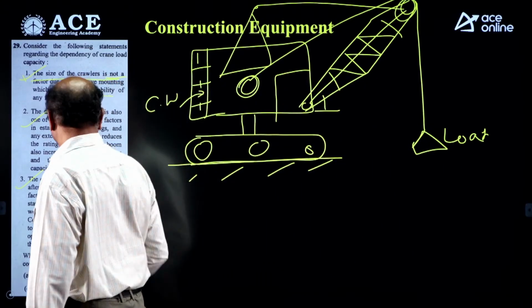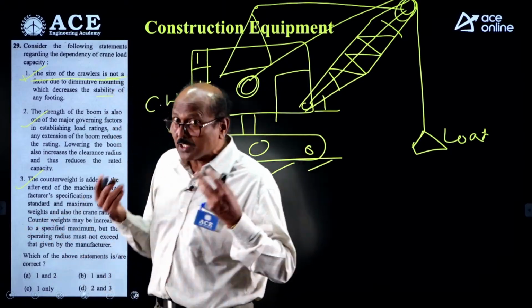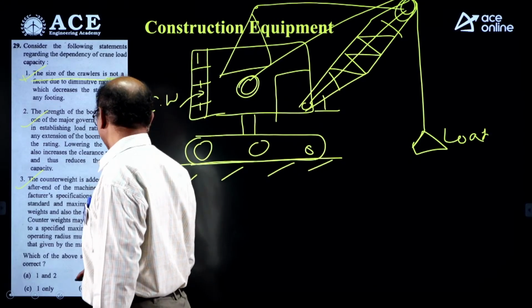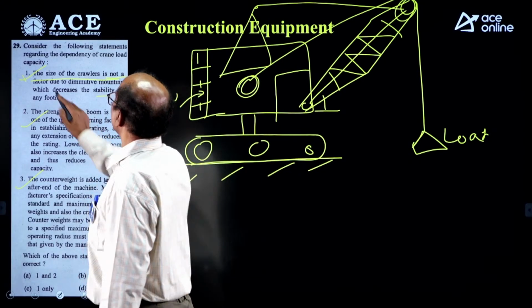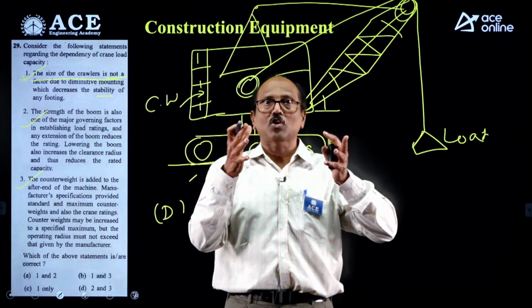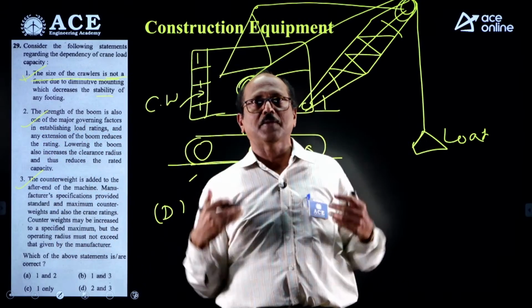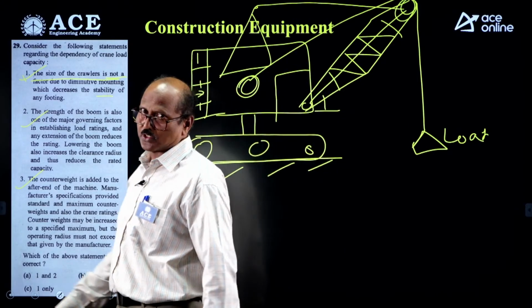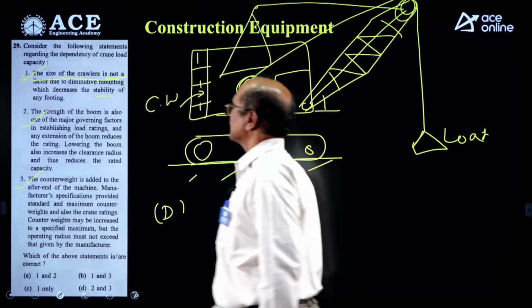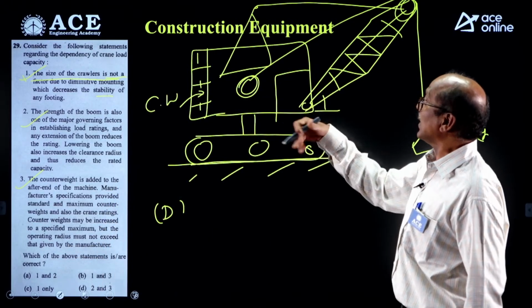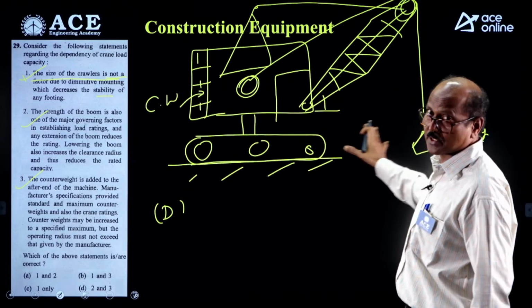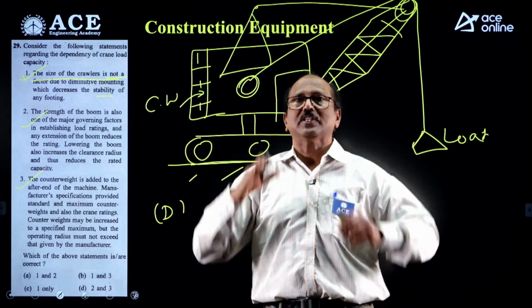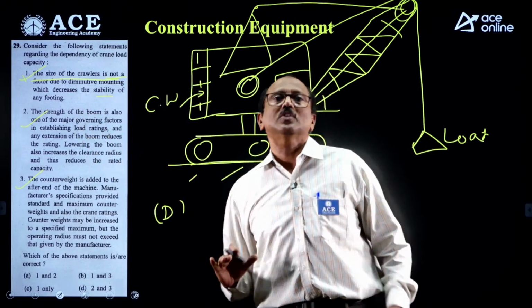So we could choose the option with 3 if it were given, well and good. Not 3 given now, so our knowledge is restricted: 2 and 3 are perfectly correct. So answer D is permitted. Why is that? The size of the crawler equipment we discussed with reference to moving stability, not load carrying capacity. But the way the question is given, only select the 2 statements, accurately 2 and 3, right? Okay, clear. If at all it were given with respect to load carrying capacity, it's not much. Maybe increase or decrease the gap between the tracks, that is the manufacturer's design, not the user's design, right?